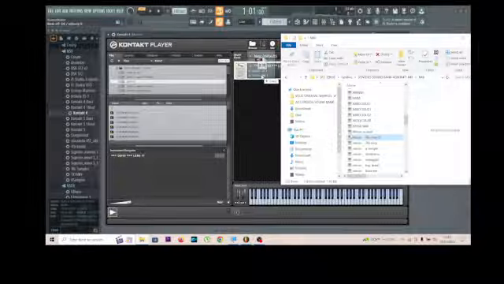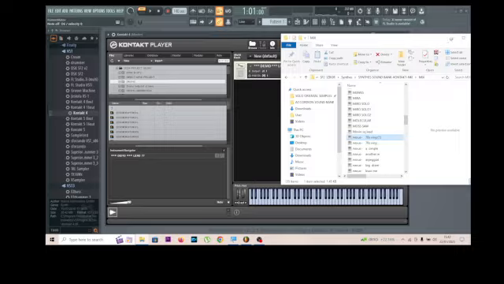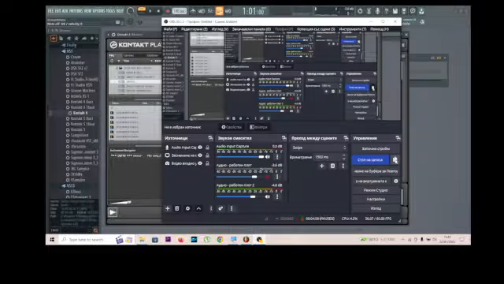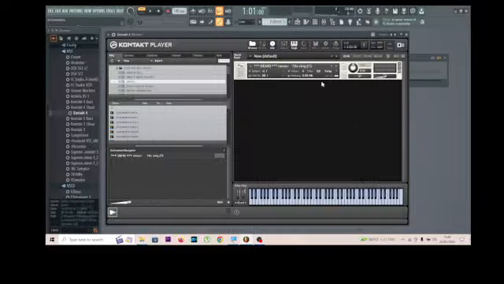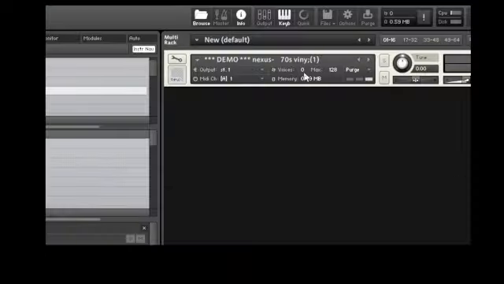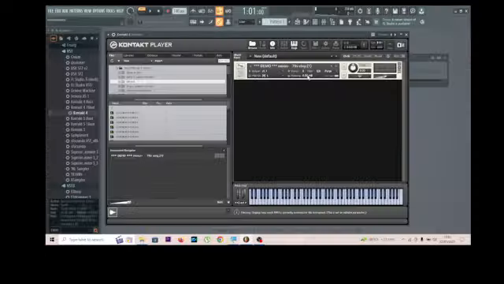Nexus. It's Nexus here. Seventy is working. Yeah.